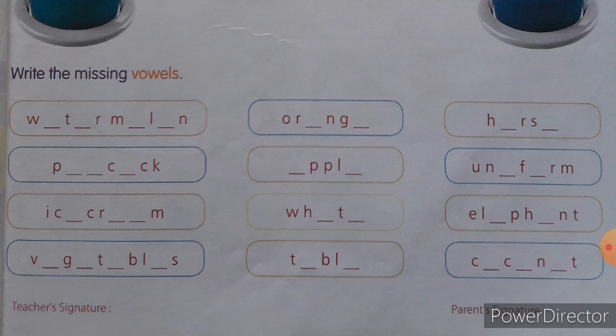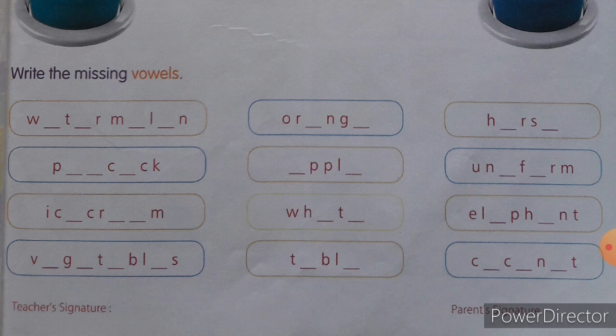Then come to the next box. Dash P-P-L dash is there. It is the simplest and easiest word. Can you say, children? Yes, very good. It is apple. What is the spelling for apple? A-P-P-L-E. Apple. So what are the two blanks you have to fill? A and then E.